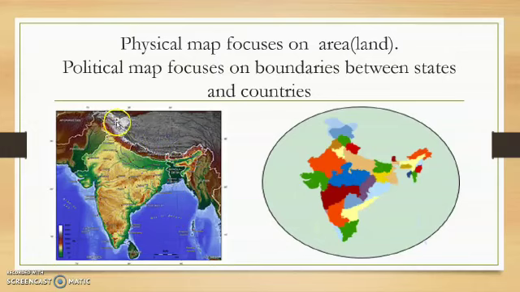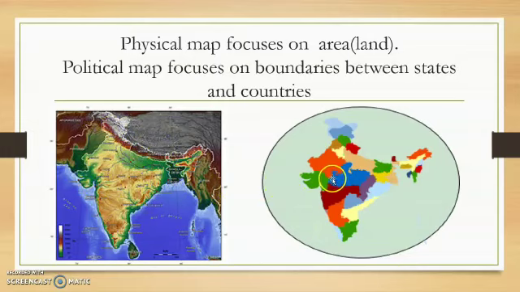We always see only the kind of area it is. See, I told you this is the north direction and this is the south direction, this is east and west. Now here are the directions and also the kind of land in the southern part of the area, the kind of land in the northern part, the western part and the eastern part. It discusses what kind of land it is. Today we are going to discuss only the physical map.